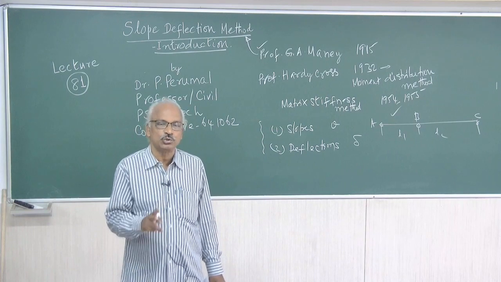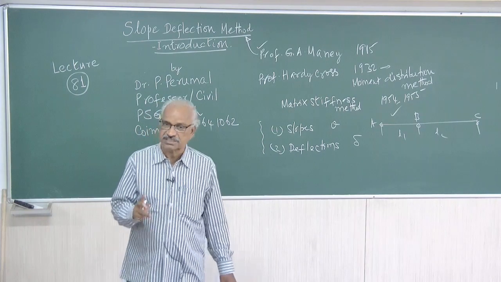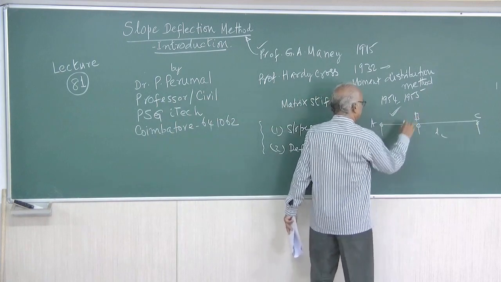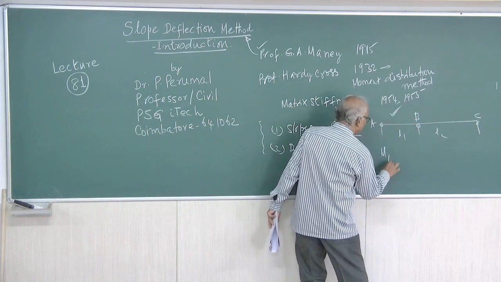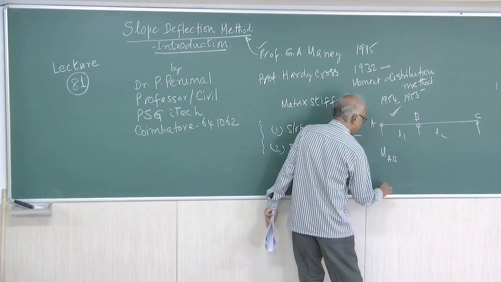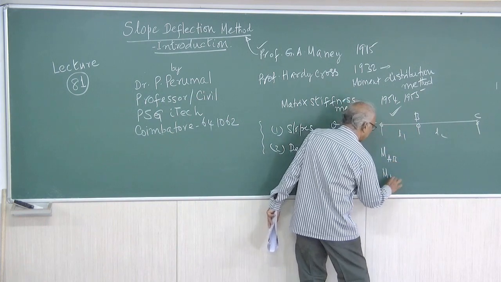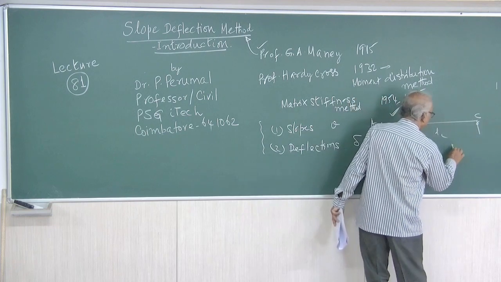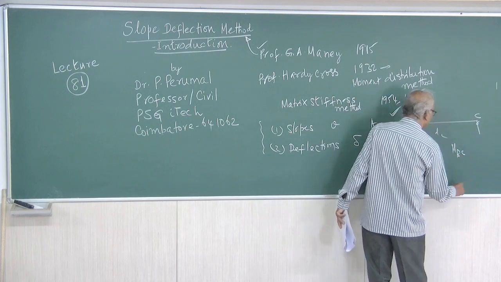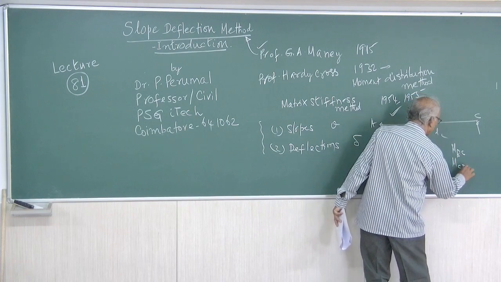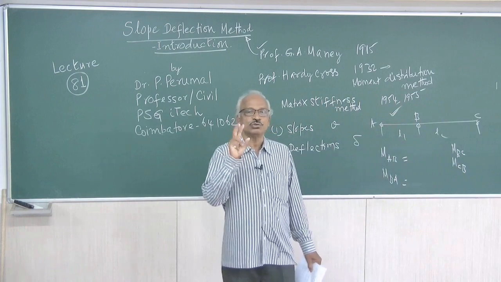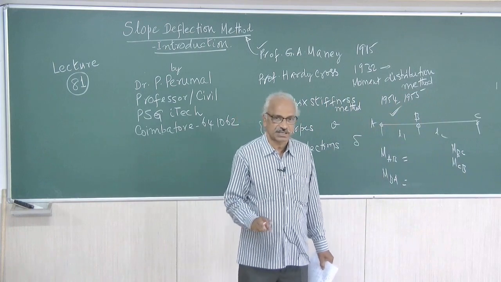For the span AB, for MAB we will have one equation, and for MBA there will be another equation. Similarly, for MBC we will have one equation, and for MCB another equation. So for each and every span there will be two slope deflection equations, right?